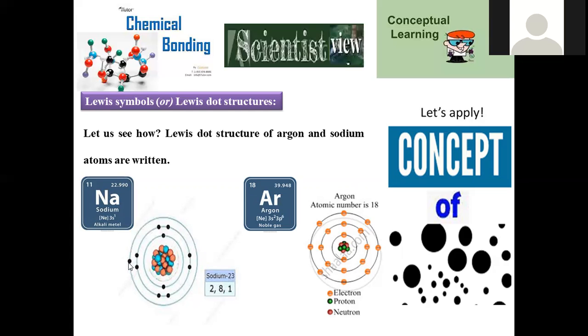So here only one electron, one dot, is indicated. Move on to argon. Argon, being a noble gas, has a central part composed of 18 protons and 18 neutrons. Around this we have 1s2, 2s2, 2p6, 3s2, 3p6. This is the complete electronic configuration of argon. 18 electrons will be there, but valency will be 8 electrons only. Let us count: 1, 2, 3, 4, 5, 6, 7, 8. These 8 electrons are regarded as its valency electrons. So this system was taken, and we have to extend the dot structure for these two elements.